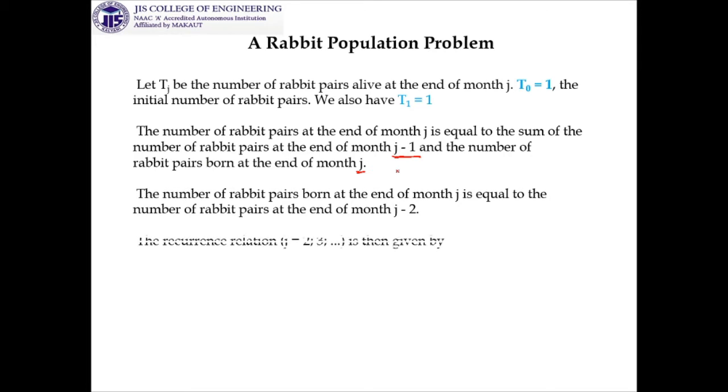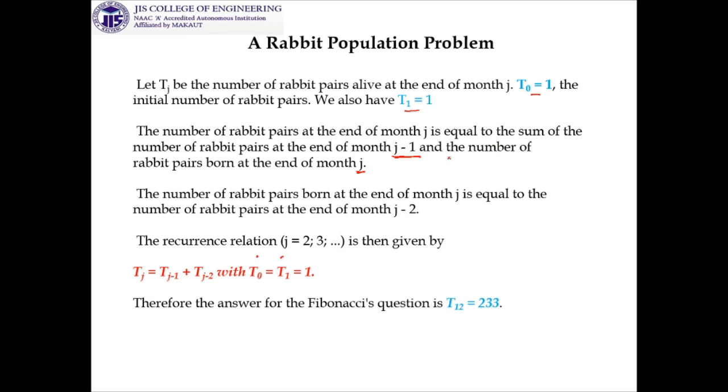So look at this. In this way, the recurrence relation will be given by T_j = T_(j-1) + T_(j-2), and obviously with initial conditions T0 and T1, which we already calculated from the previous part of the problem.